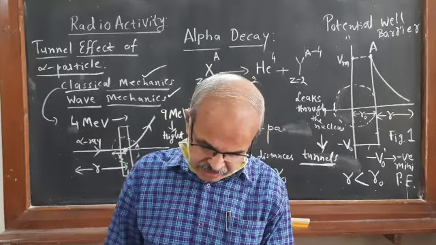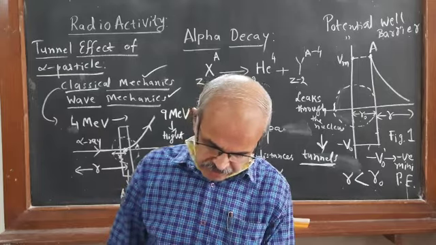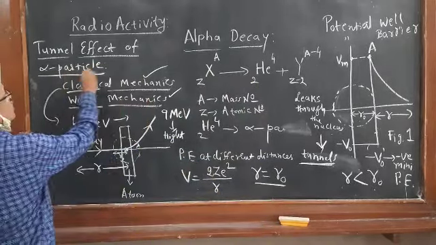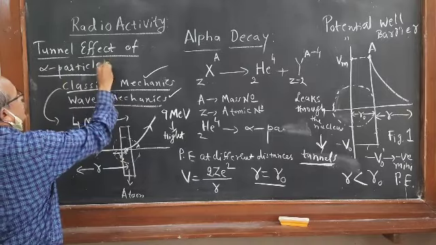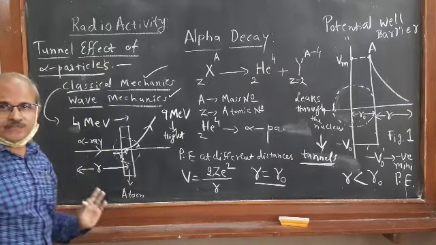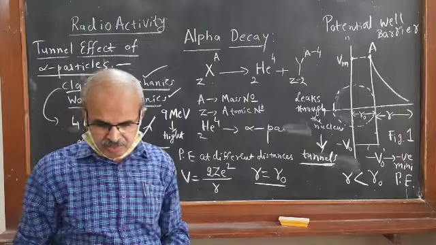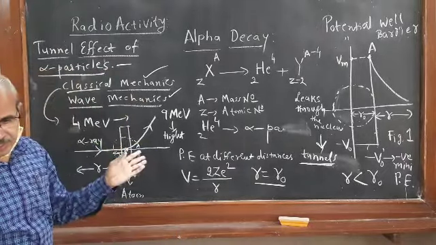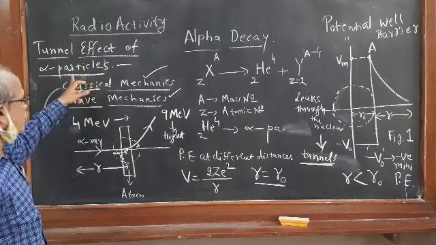And like this, the particle tunnels through the nucleus and is found outside. So that is called tunnel effect. This phenomenon in which the alpha particle is emitted from the nucleus is called tunnel effect of alpha particles.